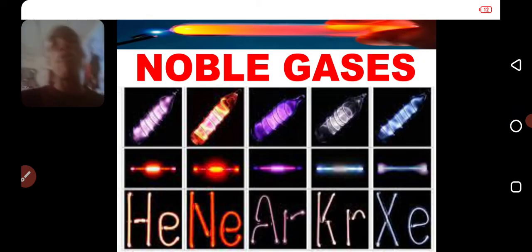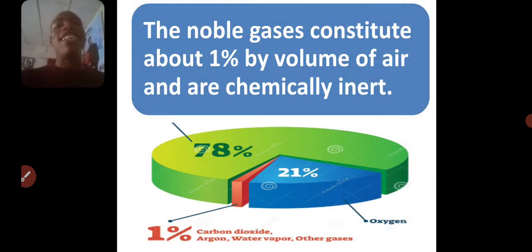And this time around, we'll be talking about the noble gases. The noble gases are the group 8 elements. They constitute about 1% of the whole volume of air.